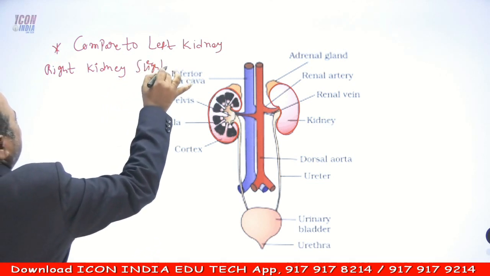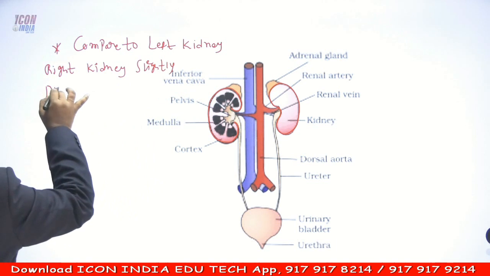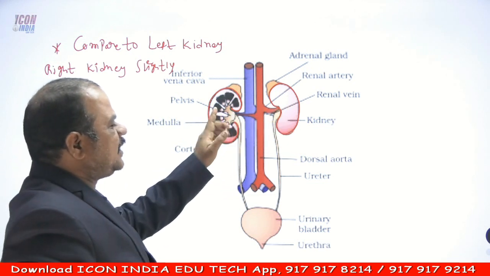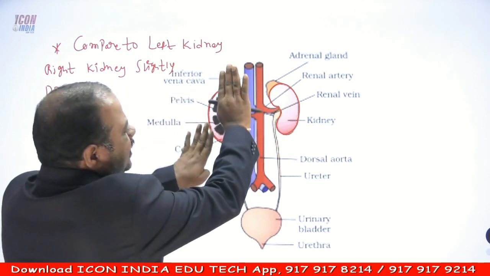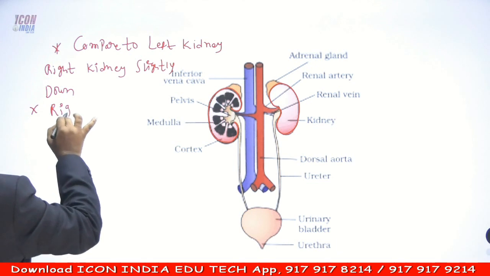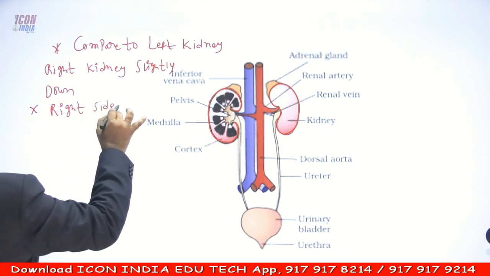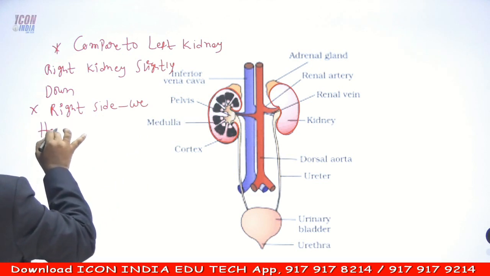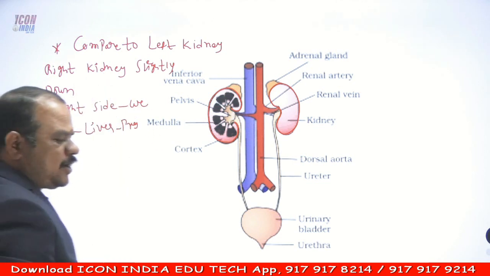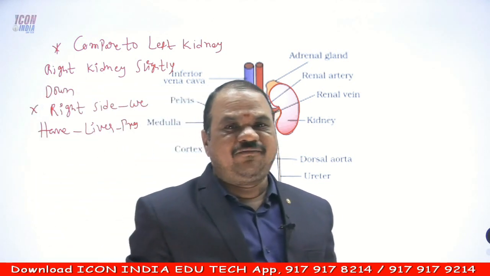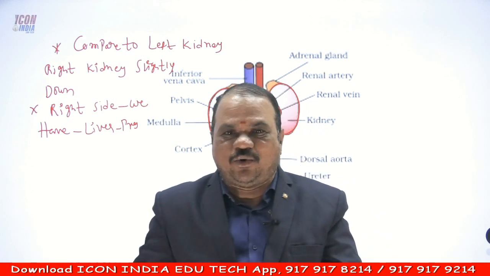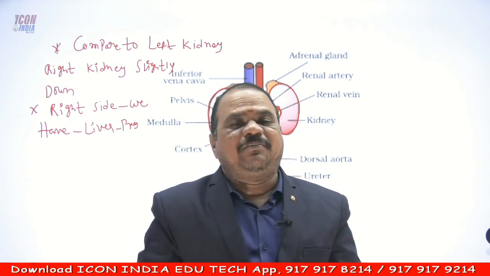is slightly down. Why, sir? Because on the right side we have the liver present. That's why, compared to the left kidney, the right kidney is slightly down, because only on the right side the liver is present.